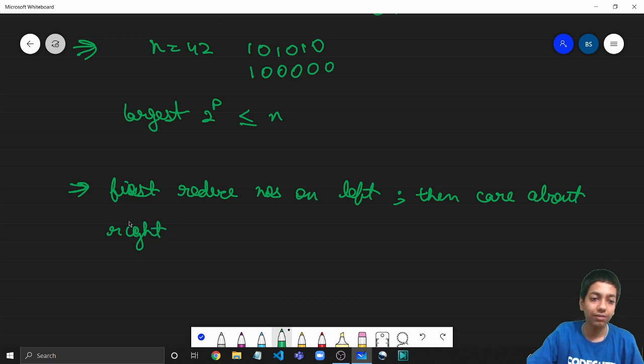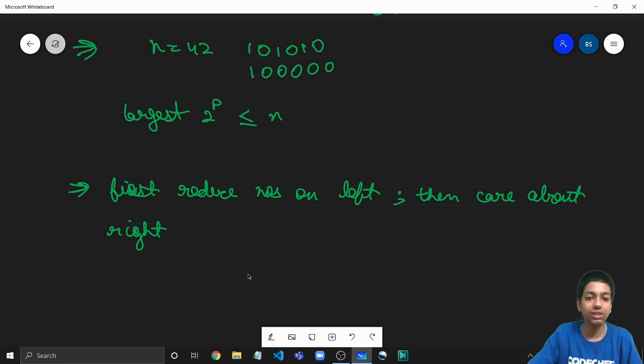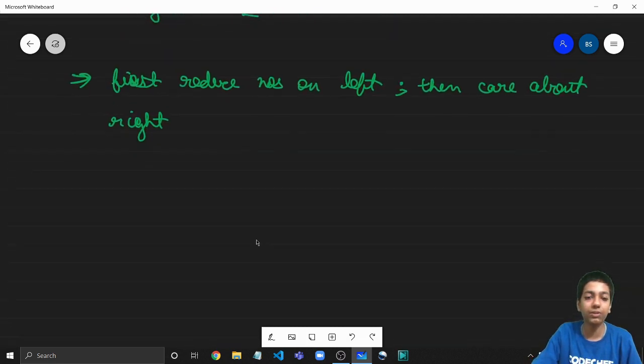Until and unless we have reduced the leftmost element of the sequence to as low as possible, we should not move on to the right elements. Because if we are reducing the right elements but the left elements are greater, then it's not the lexicographically smallest sequence. First bring it to zero or the lowest possible, and only then XOR the right numbers. So this was the third observation, a little straightforward observation.